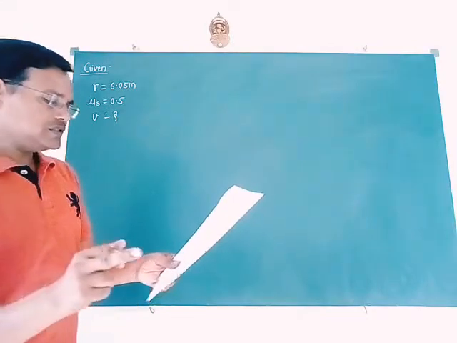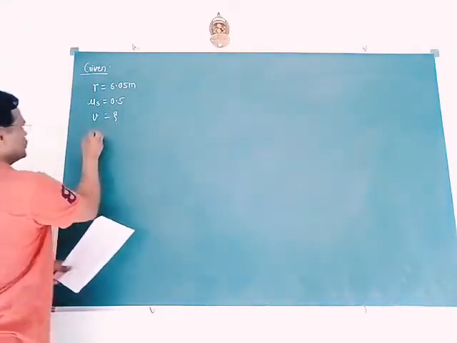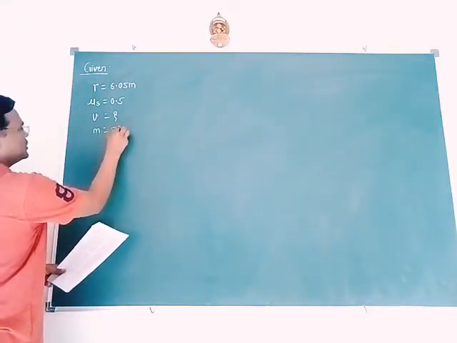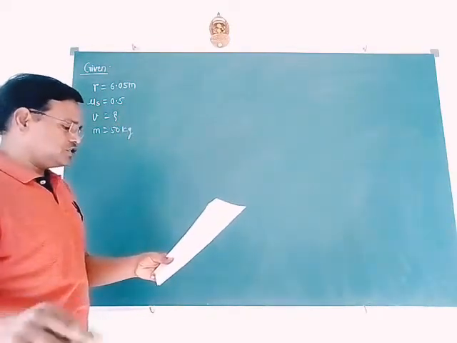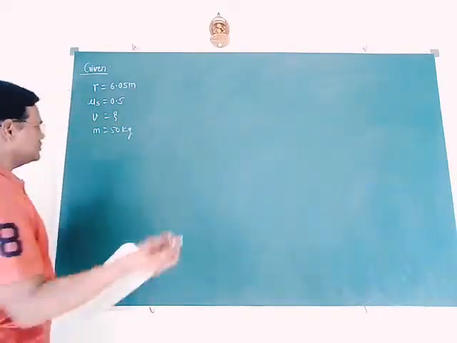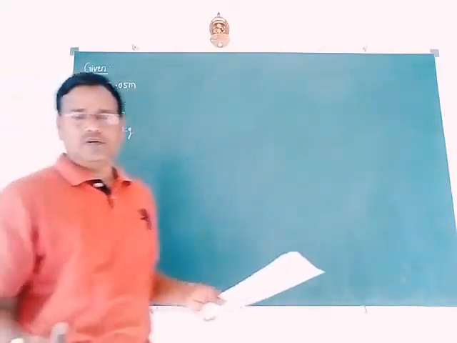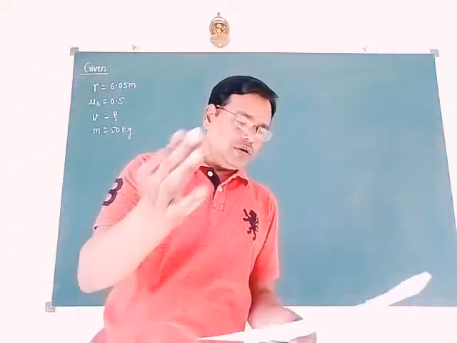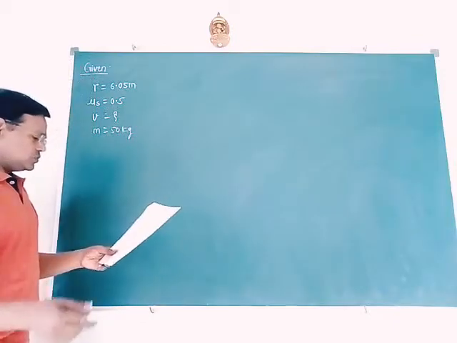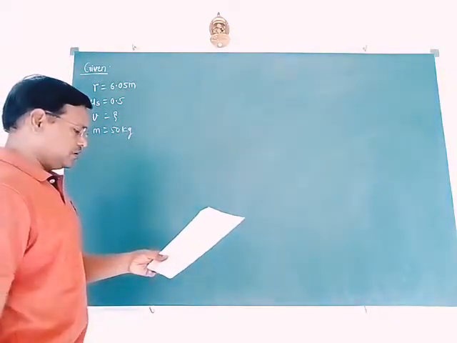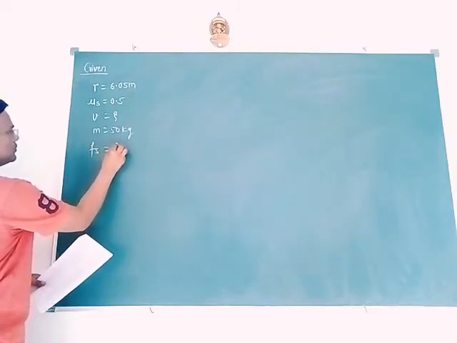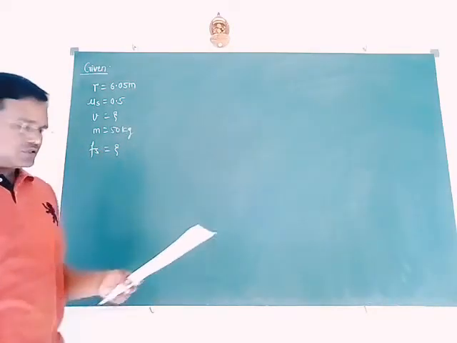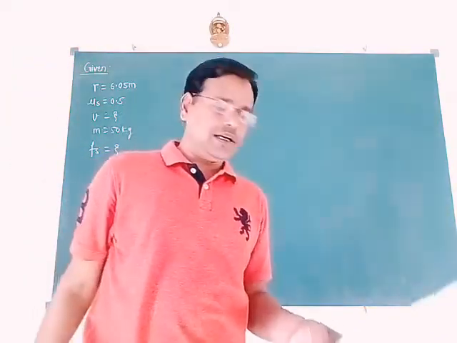The mass of the artist is given, small m equal to 50 kg. Also we have to find, if he increases the speed by 20%, there is no effect of increasing speed on the friction force. So with the 20% increase, how much will the force of friction be? The force of friction Fs also we have to find out. Fs equal to question mark. Fs can be easily calculated.